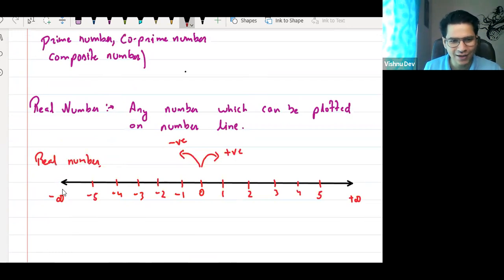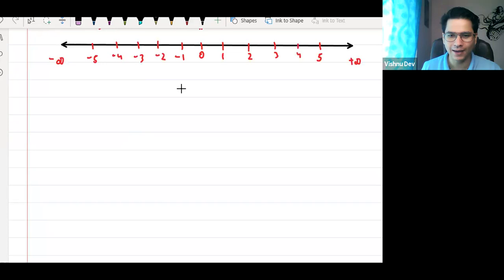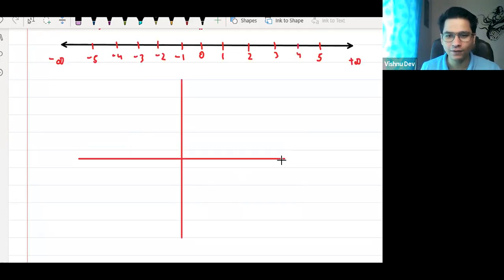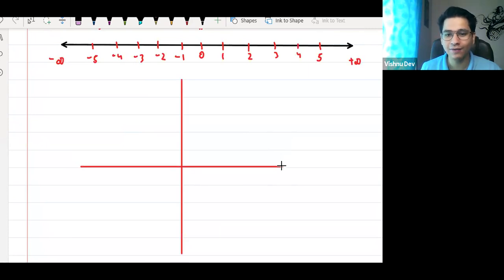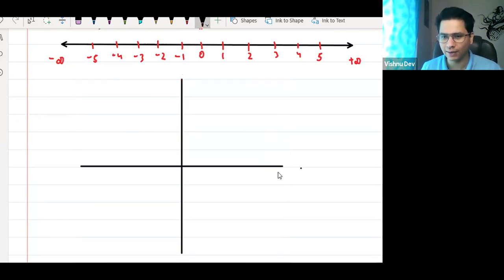If someone says, sir, can I use a vertical line? My answer would be that if you use the imaginary line, then you will have both numbers. Now think about it. Can a real number be imaginary? No. Can an imaginary number be real? No. So this horizontal line will represent real numbers.